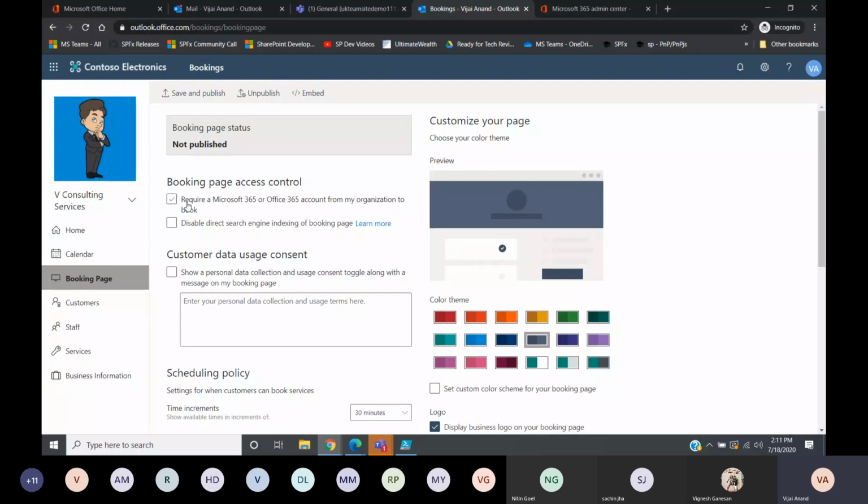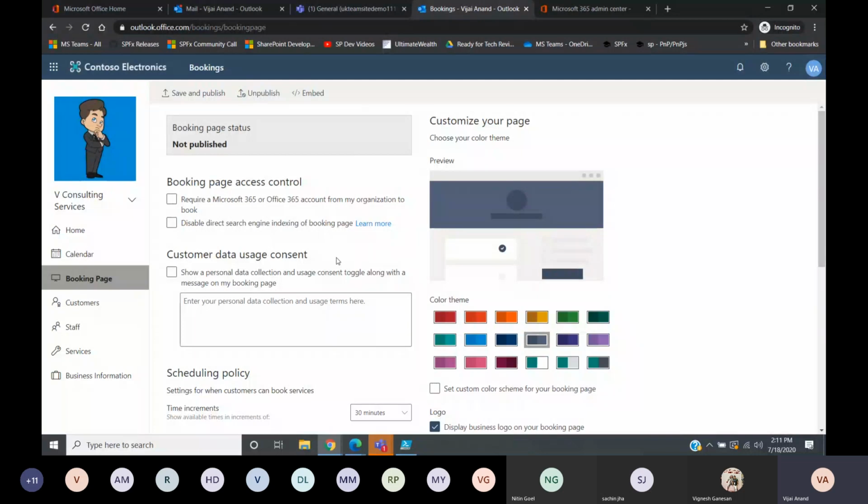So I don't want to require a Microsoft 365 Office 365 account in order to book an appointment, because it's going to be public and any customer can go and book an appointment. And there is an option to disable direct search engine indexing of this booking page, in case you don't want this page to be available when searching. Obviously this is a public page which I'm going to publish, so it should be searchable, because our organization is a consulting business.